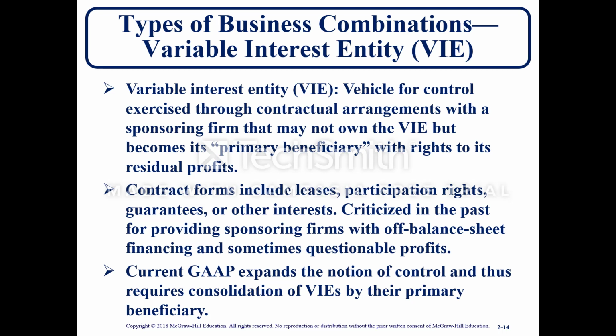Criticized in the past for providing sponsoring firms with off-balance sheet financing and sometimes questionable profits. Current GAAP expands the notion of control and thus requires consolidation of VIEs by the primary beneficiary.